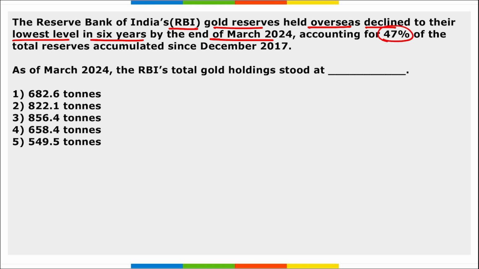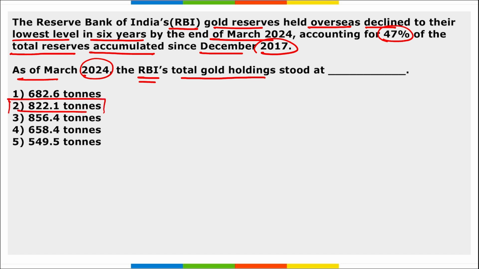Next, RBI's gold reserve held overseas declined to its lowest level in 6 years by the end of March 2024, accounting for 47% of the total reserves accumulated since December 2017. As of March 2024, RBI's total gold holdings stood at 822.1 tons. Correct? Take a note of this.